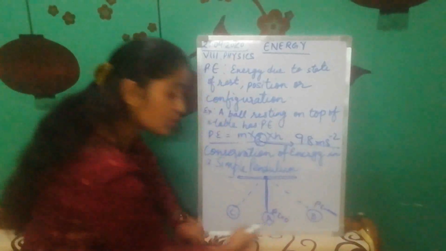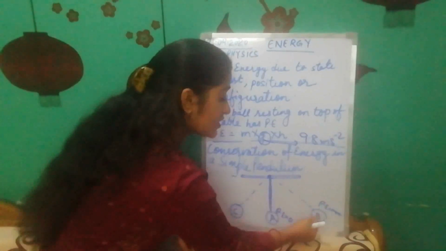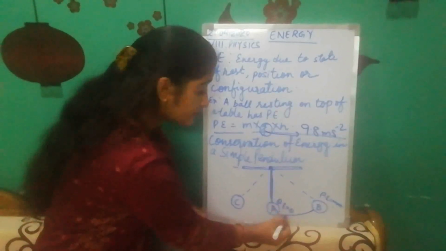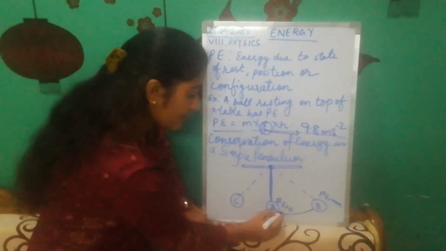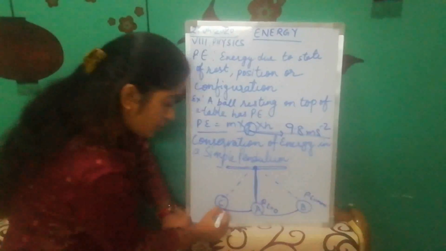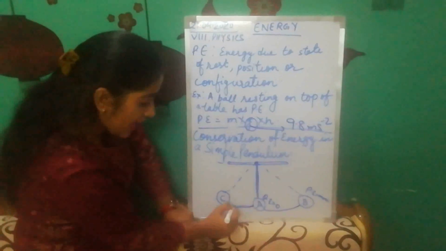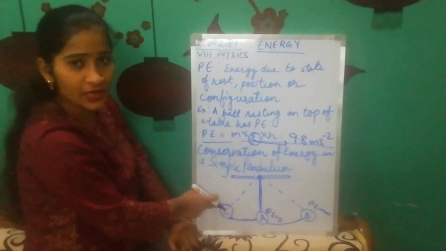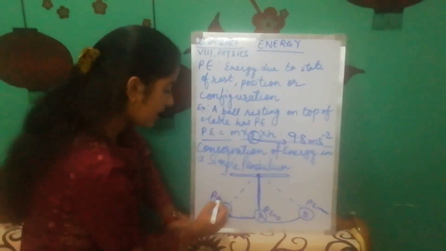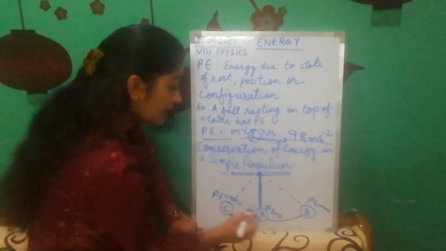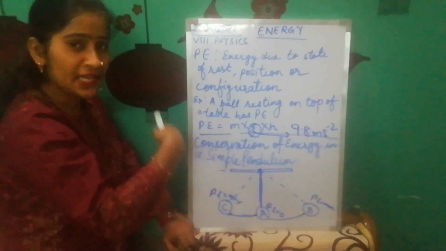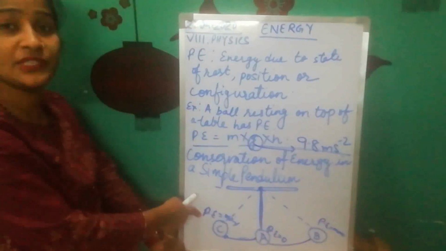Now it comes down and has kinetic energy. Again, what happens from here? Again it will come to the other extreme position. As soon as it reaches its extreme height, the kinetic energy becomes zero and the potential energy becomes maximum, because at points B and C it is not in motion. That means kinetic energy becomes zero and the potential energy becomes maximum.